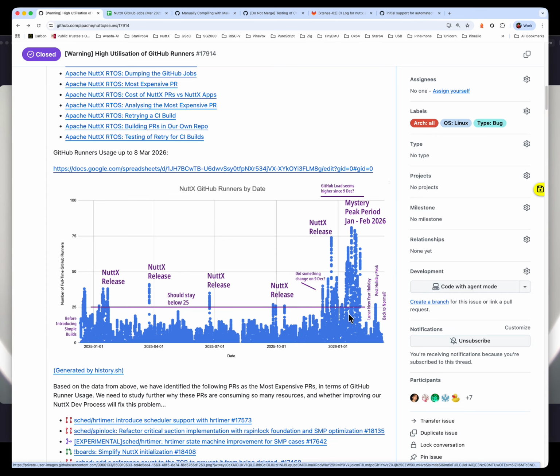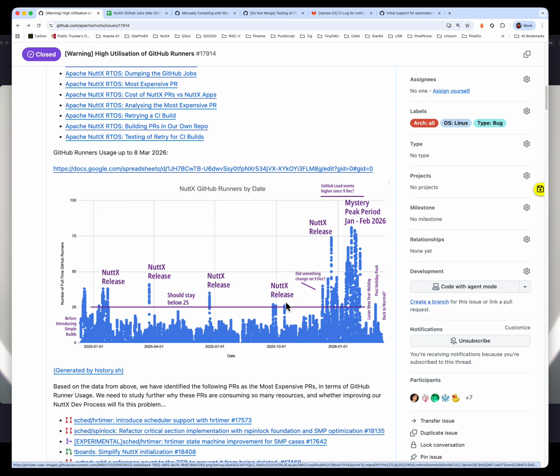And we might be blocked from NUTX CI if the ASF infra team discovers that we are using too many GitHub runners. Well, we don't have to blame them, because remember that GitHub runners are coming from a shared pool across all Apache projects. If we are using beyond 25 GitHub runners, it means that we are depriving some other Apache project, like Apache Minute, of their GitHub runners, which means that their developers will have to wait forever for their jobs to start, simply because their GitHub runners are not available because we are using them.